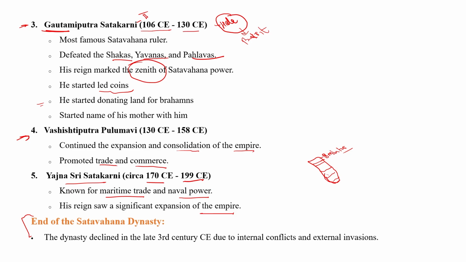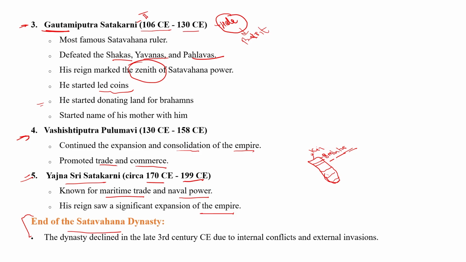There were 18 ministers during the time of the Satavahana dynasty. These 18 ministers declared themselves kings, and the whole Satavahana empire was divided into 18 small constituencies or provinces. So after the death of the powerful ruler Yajna Shri Satkarni, the Satavahana empire became weak and the whole empire was divided by 18 different ministers who declared themselves kings. Clear? This was the major reason for the end of the Satavahana dynasty.